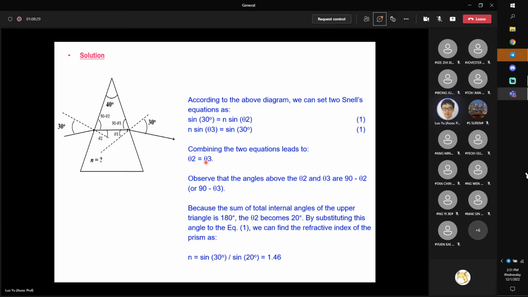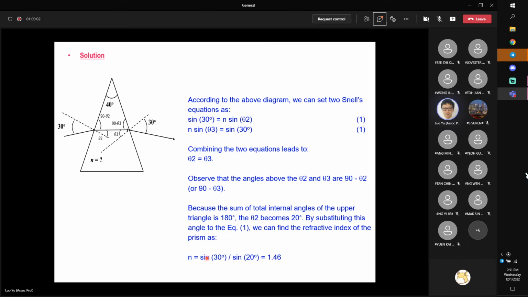Because theta 2 equals theta 3 and their summation equals 40 degrees, we can directly say theta 2 and theta 3 are both equal to 20 degrees. So if you directly apply the conclusion that theta 2 plus theta 3 equals the apex angle, you get theta 2 and theta 3 both equal to 20 degrees. Once theta 2 and theta 3 are given, we apply Snell's law at the interface. You can calculate n equals sine 30 degrees divided by sine 20 degrees, which equals 1.46.